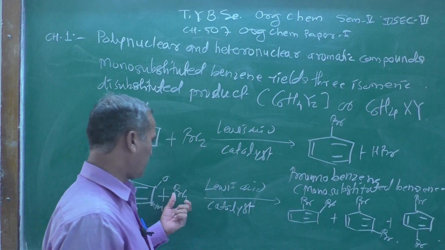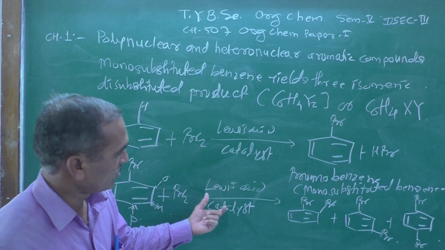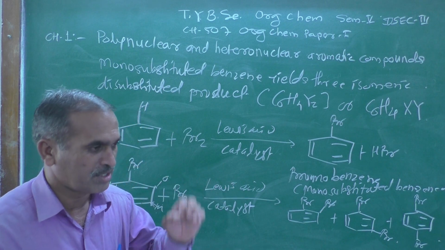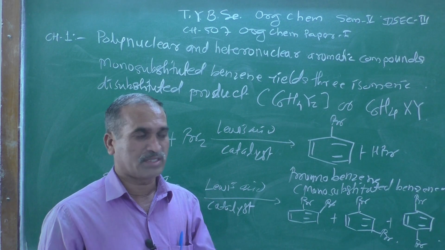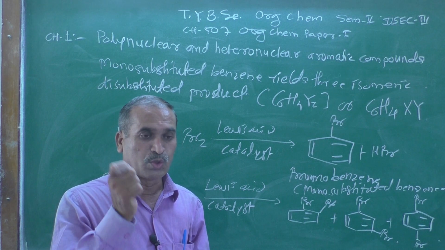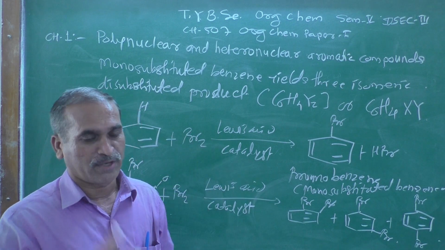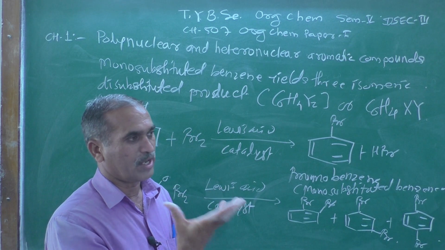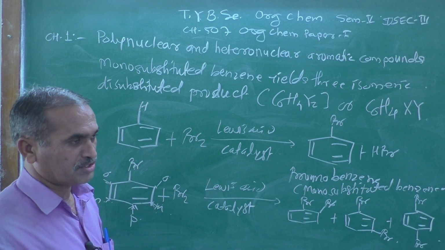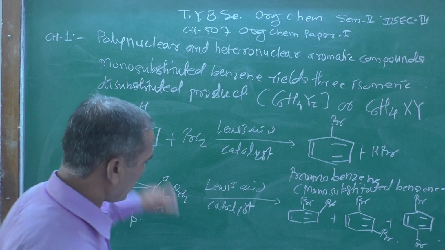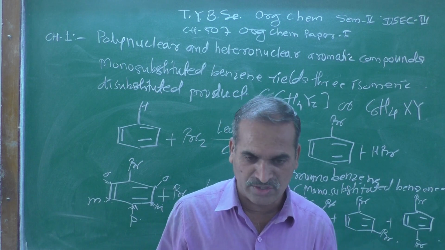Whatever reagent we are adding here gets polarized with the Lewis acid. There is a generation of electrophile, meaning the Lewis acid helps to polarize the bromine molecule and generate an electrophile, and that electrophile is searching for a nucleophile, and as we know, benzene is nucleophilic in nature.